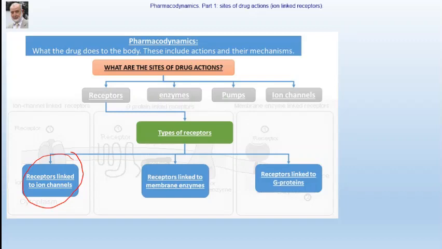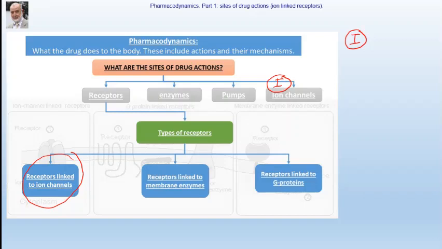So what are the different sites of drug action, where drug acts in the body? Maybe the first major site of drug action which we list are ion channels. Drugs can either block or activate ion channels.